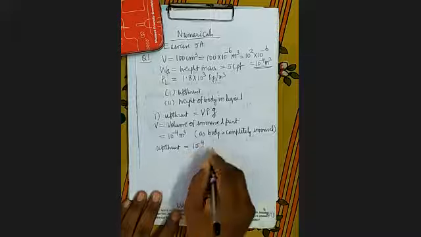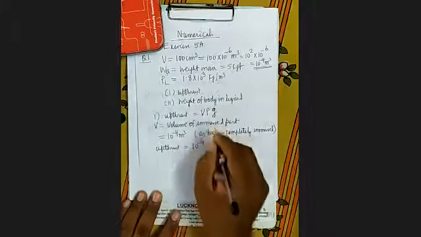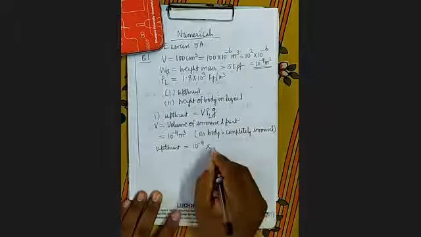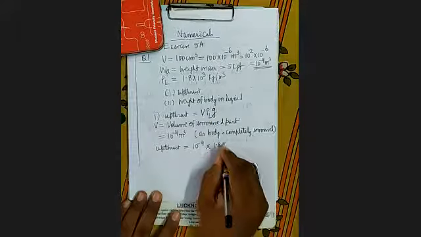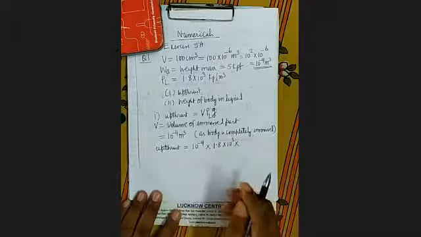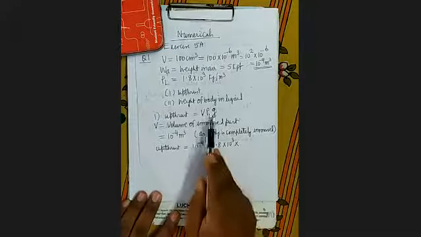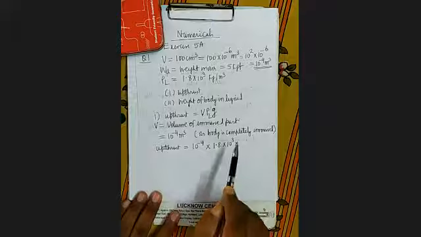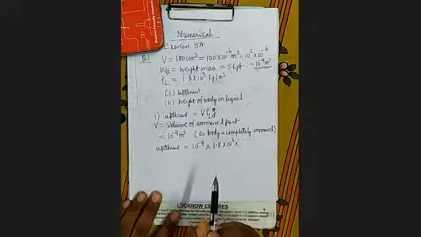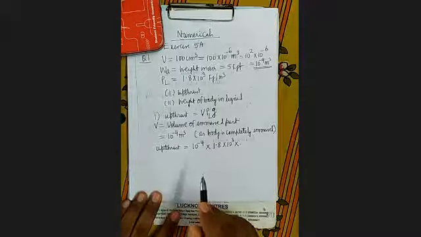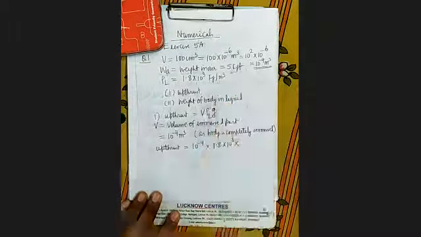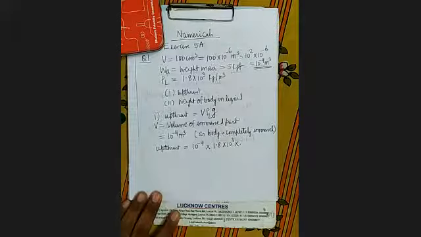So what will be the upthrust? Volume of immersed part 10 to the power minus 4. Density of liquid, rho is rho L, which is 1.8 into 10 to the power 3. Now all of you pay attention. When you substitute the value of g here, the answer will come in Newton. जब हम G की वैल्यू यहां रखेंगे तो आंसर किसमें आएगा? न्यूटन में आएगा. And if we remove g, then the answer will come in kilogram force.